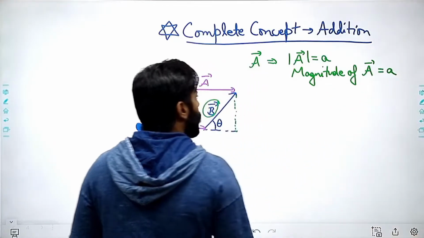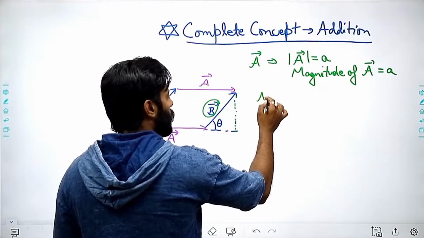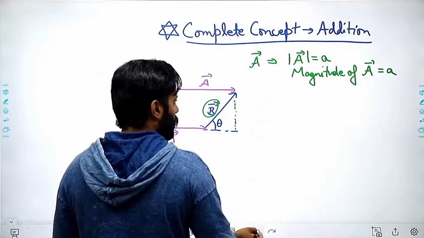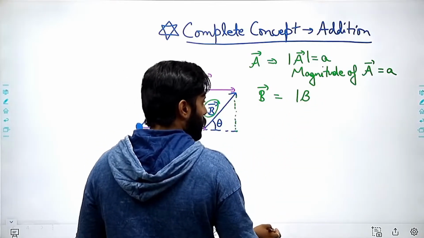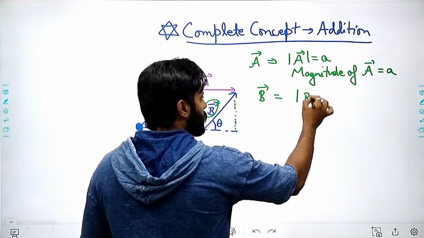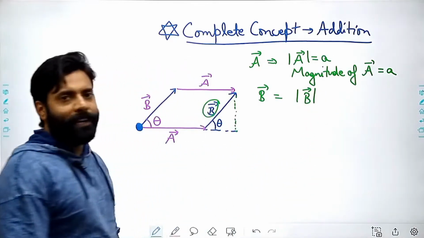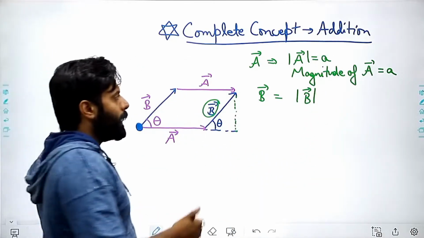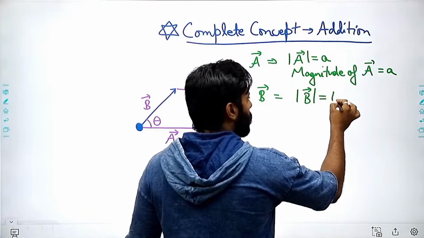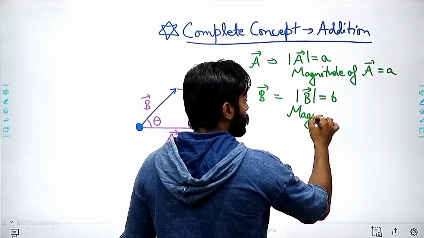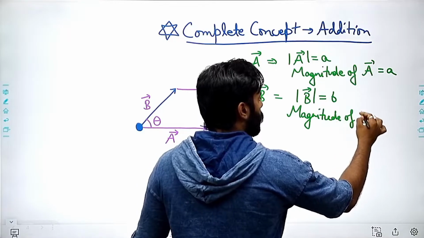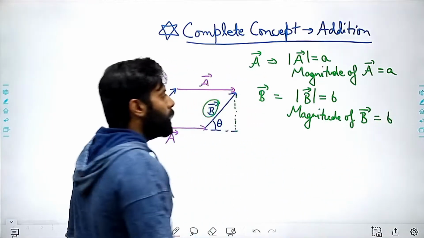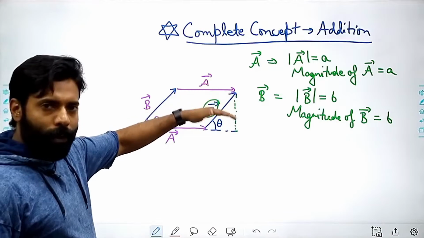If b is the vector, then the magnitude of b, this is how we represent the magnitude in the bars, right? So the magnitude of b vector will be b. So we are done with the magnitude of a and the magnitude of b.